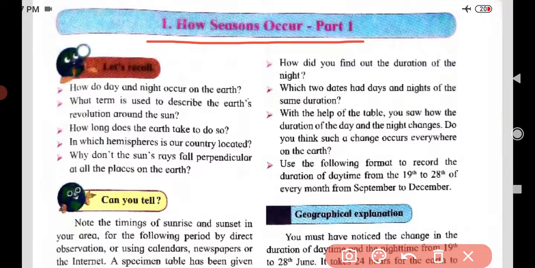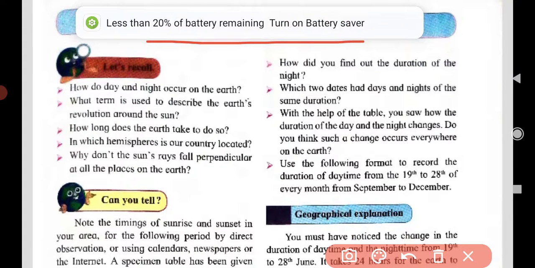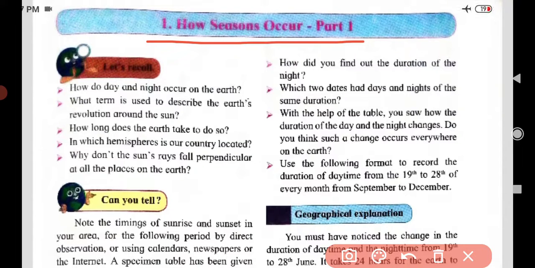Dear students, by reading the title of this lesson, you may start to think that seasons come every year, and we feel different in different seasons. If it is the rainy season, of course, there is rain. If it is winter, we feel cold, and if it is summer, we feel hot. Yes, these are the seasons we have. Now, the first thing they have given is to recall.